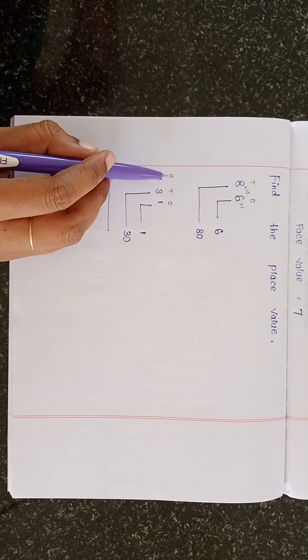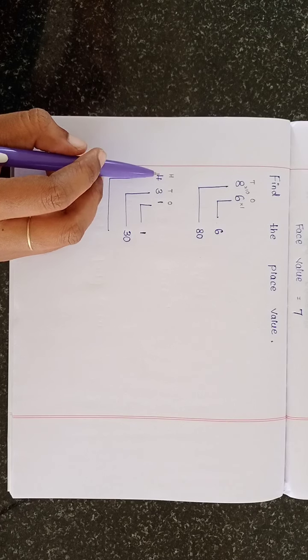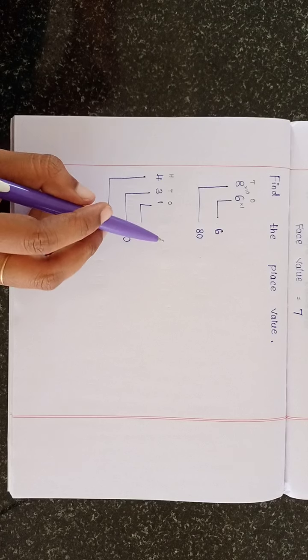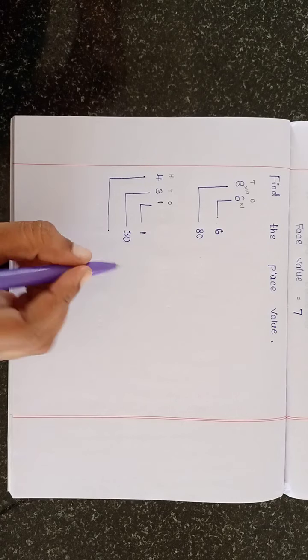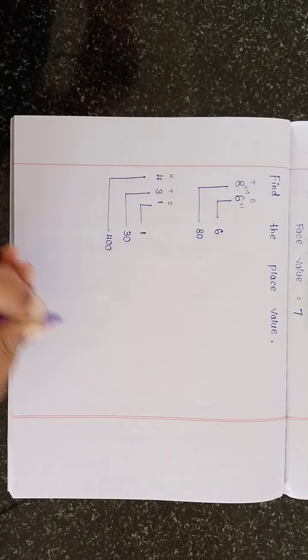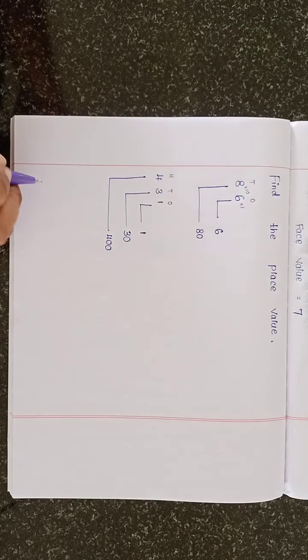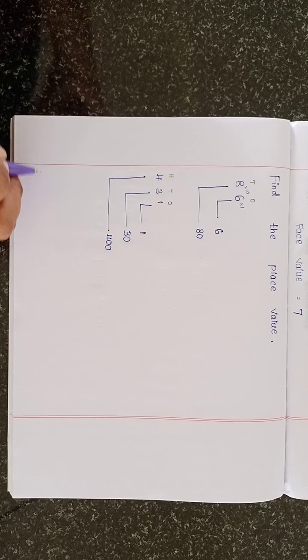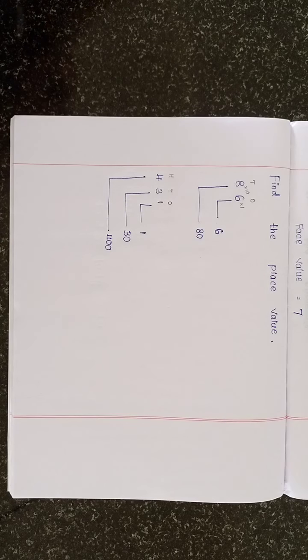Hundreds place. So we have to multiply by 100. 4 multiplied by 100 is equal to 400. Okay, next one.